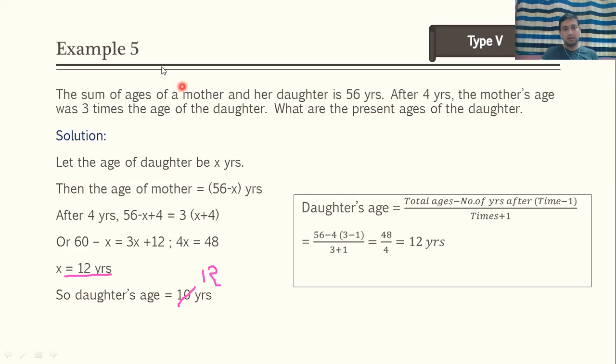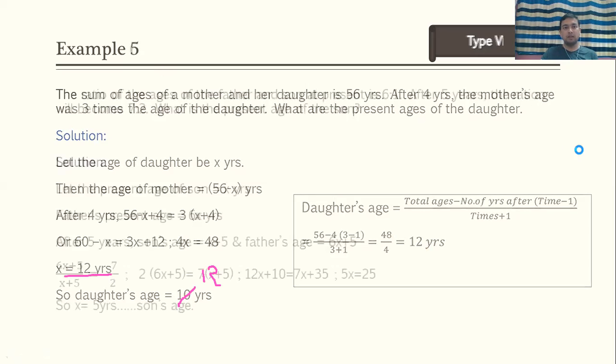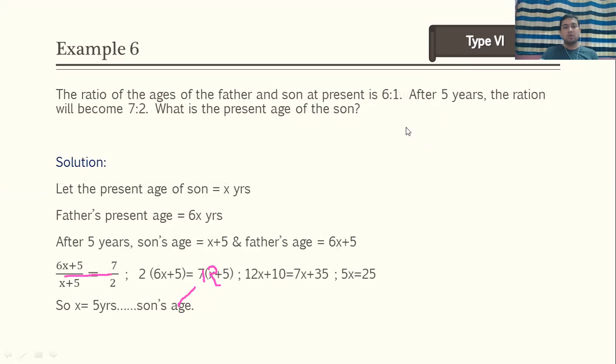Now let us see the last but an important type on the problems on ages. The ratio of the ages of the father and son at present is 6:1.